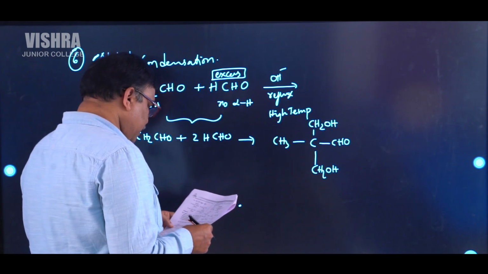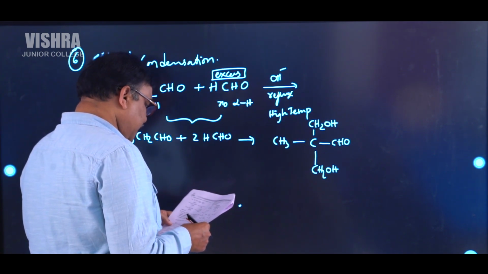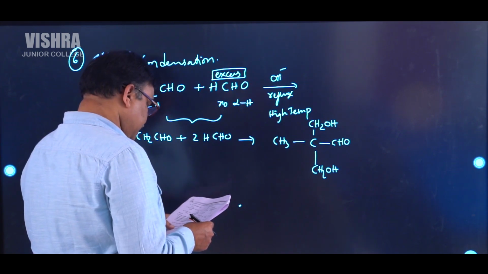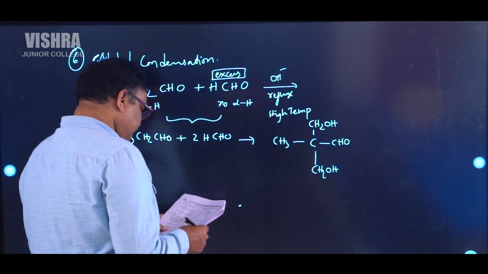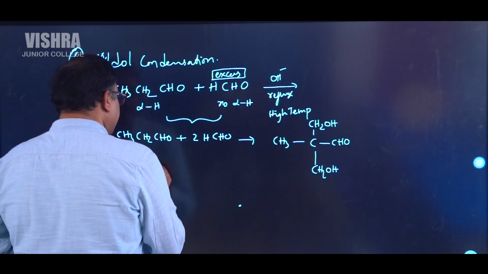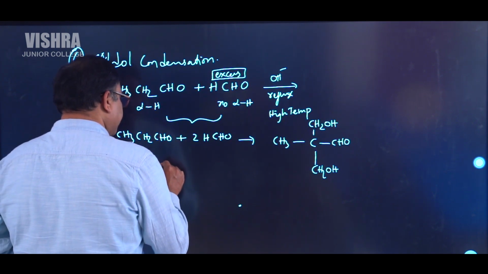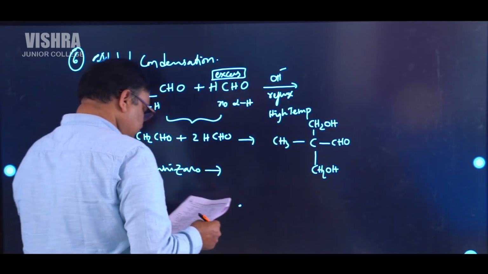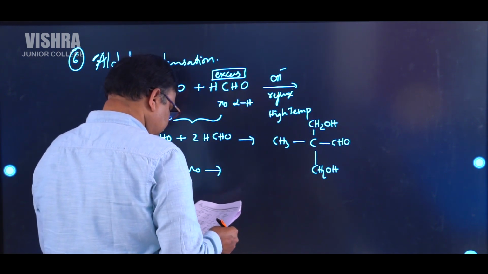First this type of compound will be formed, and after that another HCHO reacts with this, and finally a Cannizzaro reaction takes place. So the final answer we can write like this.